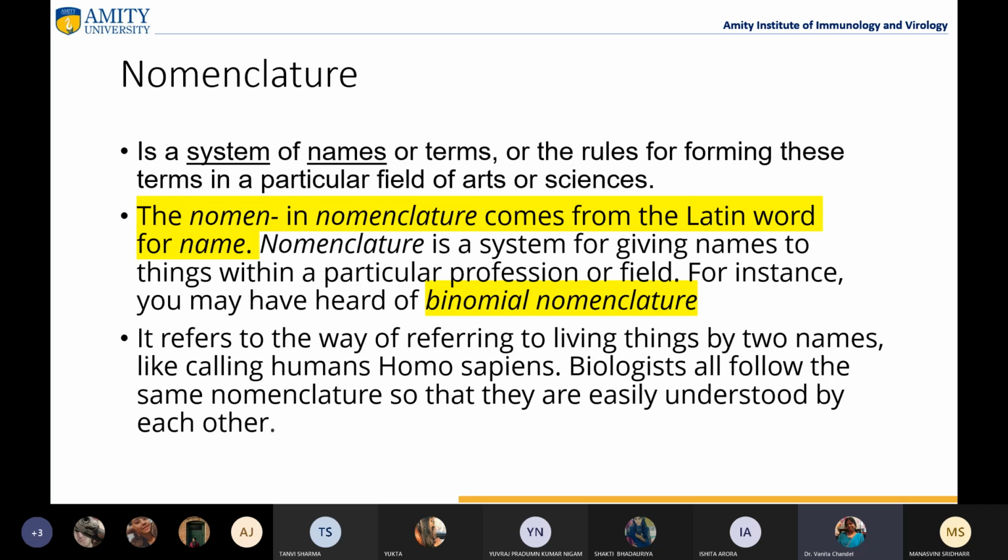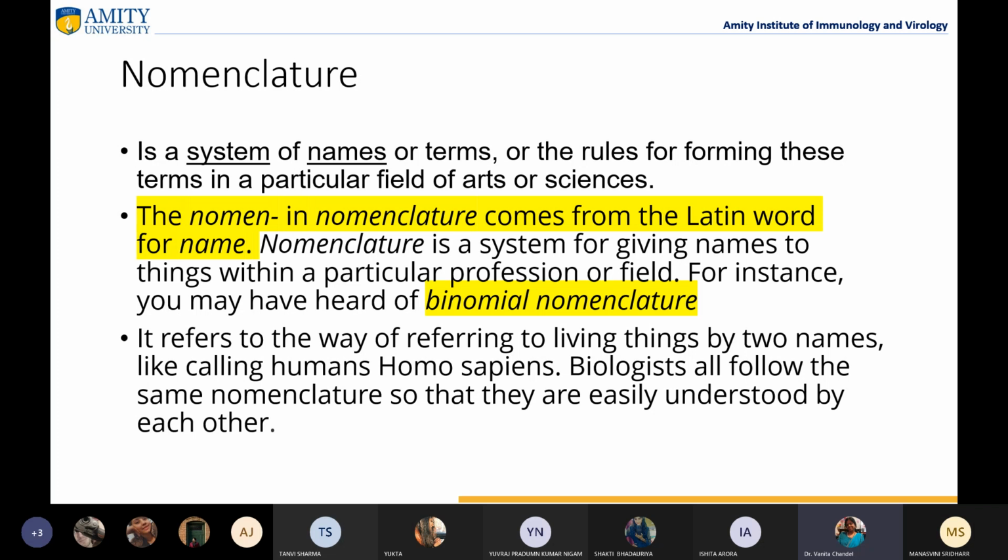We follow a certain nomenclature in chemistry also, right? There's an IUPAC nomenclature which is followed to name particular chemicals, compounds, and everything. This nomenclature is followed in plants, in animals, in humans. Similarly, in pathogens, fungi, viruses, and bacteria. So we have a particular nomenclature.